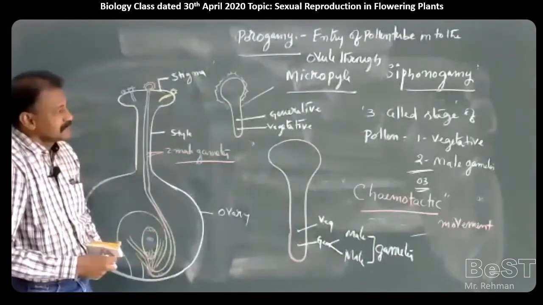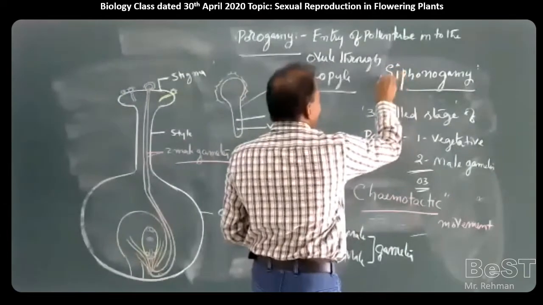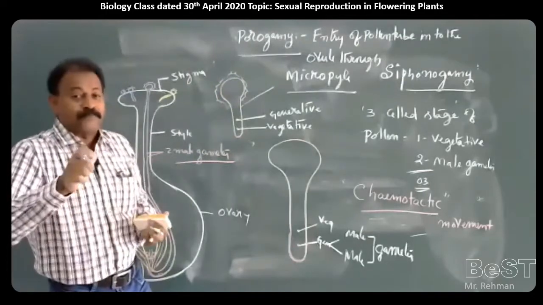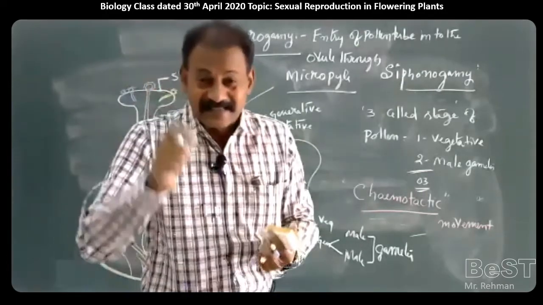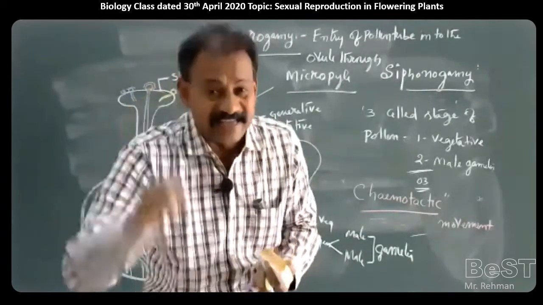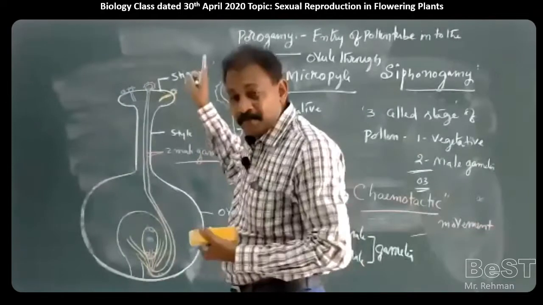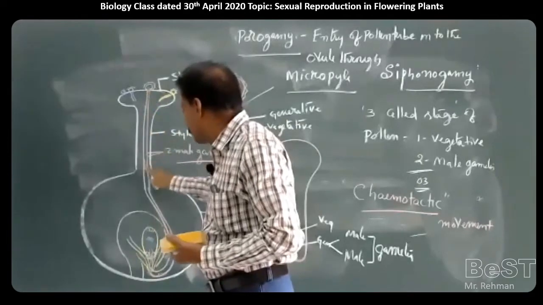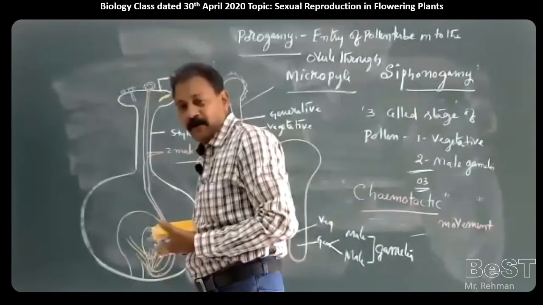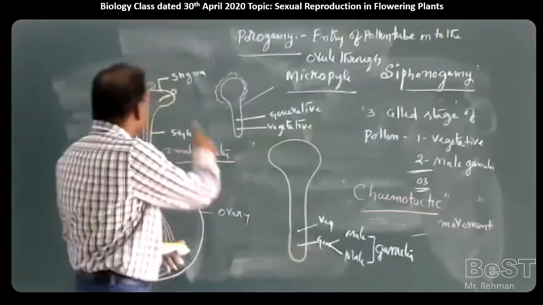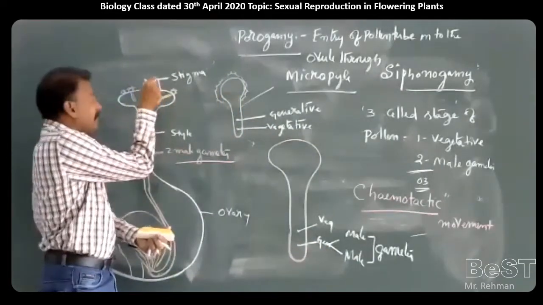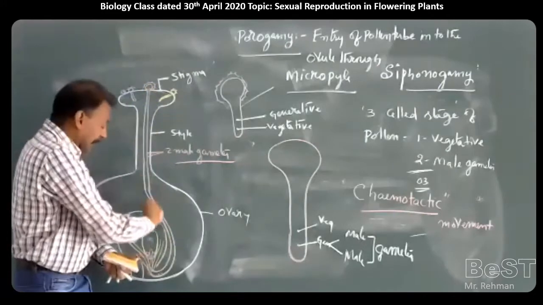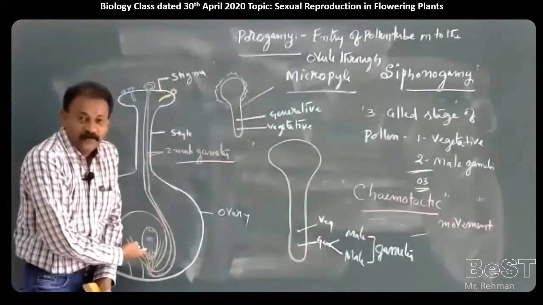Now, what is pollen pistil interaction? Pollen pistil interaction is nothing but all the events that occur from the time of deposition of pollen on the stigma until it produces the pollen tube and the pollen tube enters into the ovule.